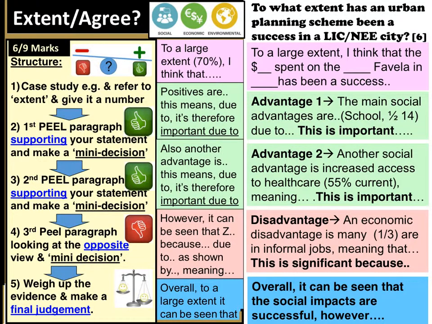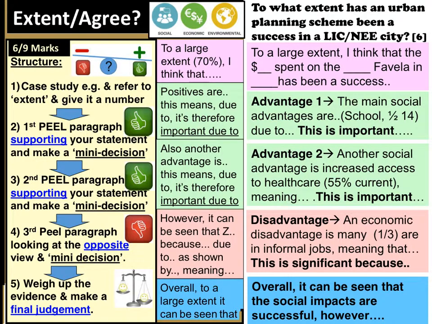On the left we've got the exam structure, which starts with the intro sentence. Then you've got your first PEEL paragraph supporting what you say, your second PEEL paragraph supporting what you say, then your third PEEL paragraph which gives the opposite point of view, then weigh up and make your final decision. Some support materials are down the centre, but the bit we're going to look at on this slide is the answer on the right hand side. Pause here if you want to try and fill in the gaps yourself, but we're going to go through this in a little bit more detail in a moment.